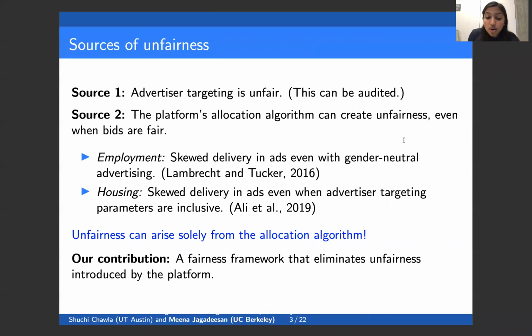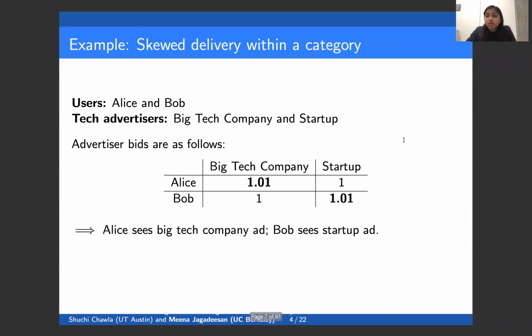So the goal of our work is to provide a fairness framework that eliminates the second source of unfairness. So we focus on eliminating the unfairness that's introduced by the platform's allocation algorithm. To get some intuition for why the platform's allocation algorithm can introduce unfairness, let's consider the following example.